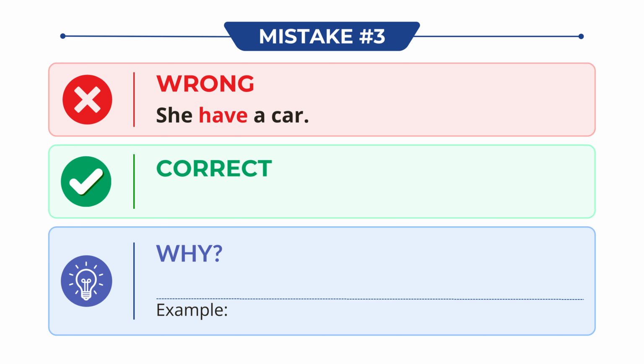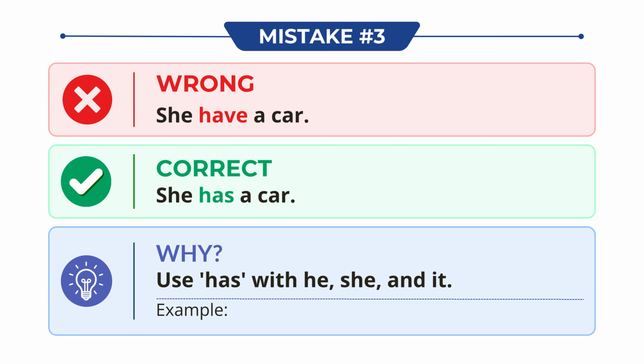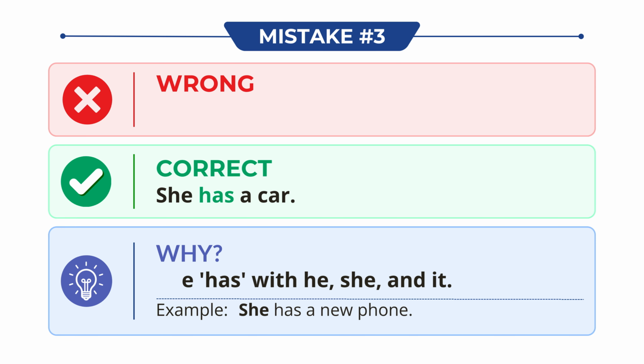Don't say, she have a car. Say, she has a car. Why? Use has with he, she, and it. For example, she has a new phone.